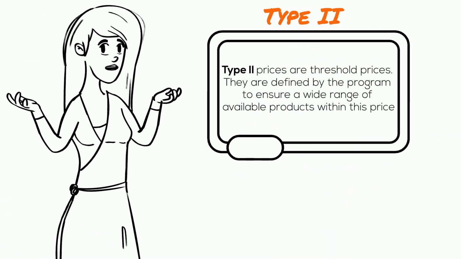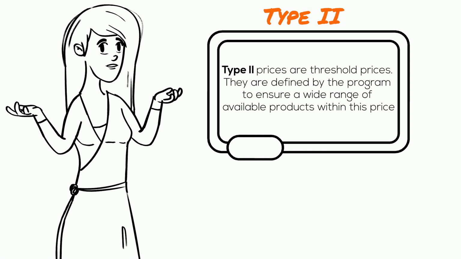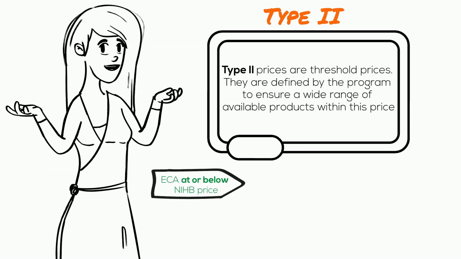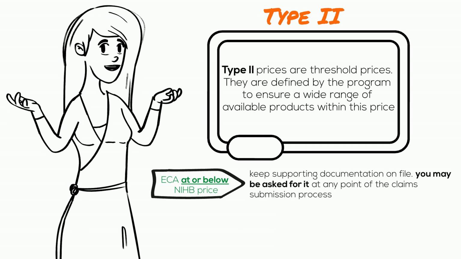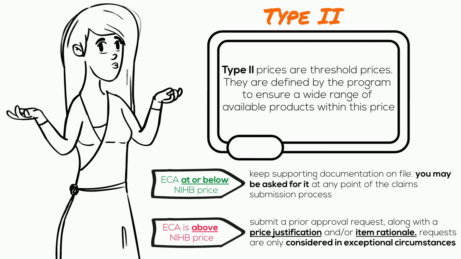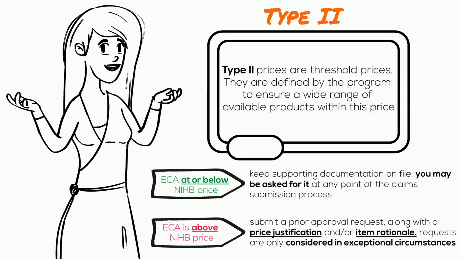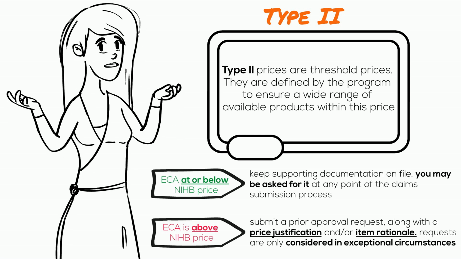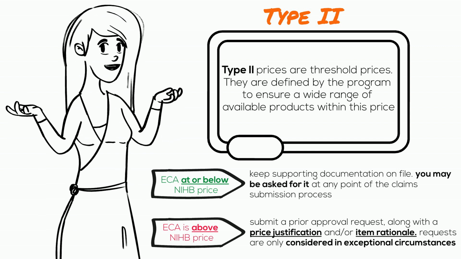Type 2 prices are threshold prices and are defined by the program to ensure a wide range of available products within this price. If your calculated ECA is at or below the NIHB price, once again, just keep your supporting documentation on file. But if it's above, submit a prior approval request for pricing review. But keep in mind, requests above this price are only considered in exceptional circumstances. If a request to exceed a Type 2 price is not approved, the request may still be approved up to the NIHB price, if it meets eligibility and coverage criteria.